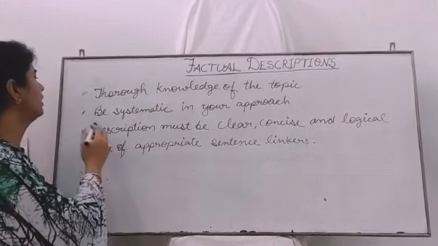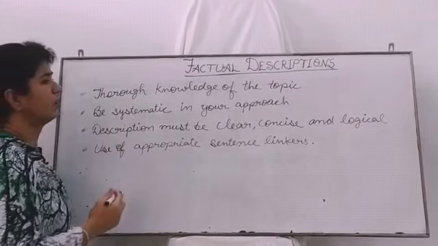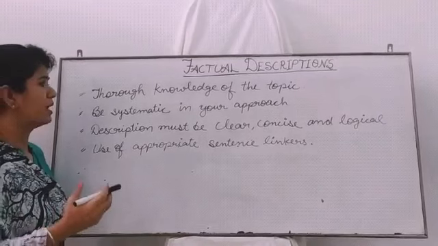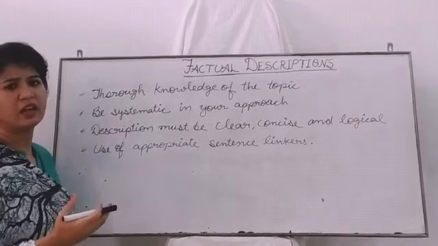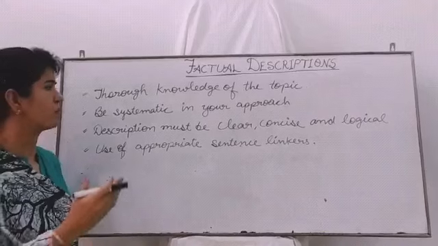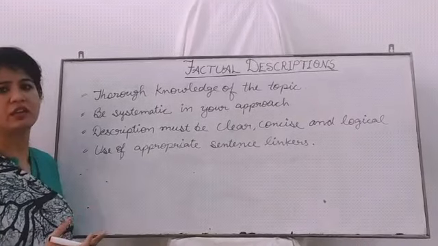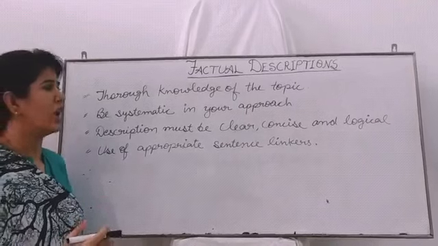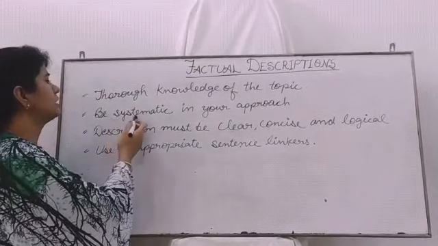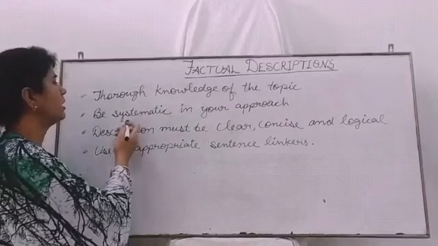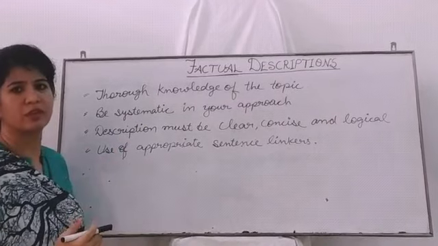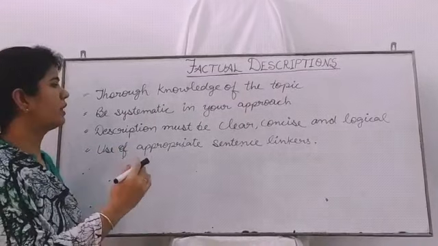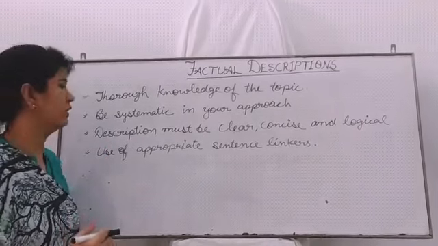Alright? Then be systematic in your approach. There must be a system while writing a factual description. You can't leave anything regarding the topic or add anything more than what's asked, and be systematic. There must be a sequence of steps. Alright? Write the topic sequence wise.